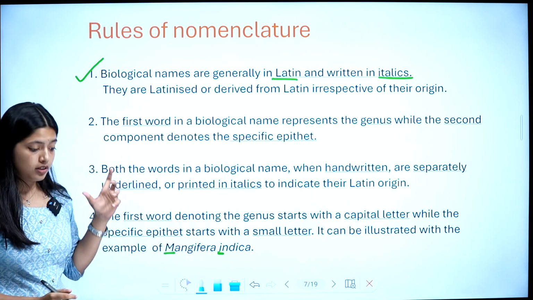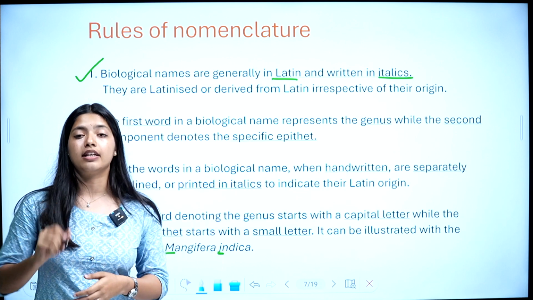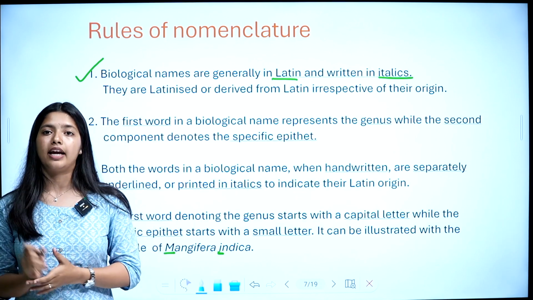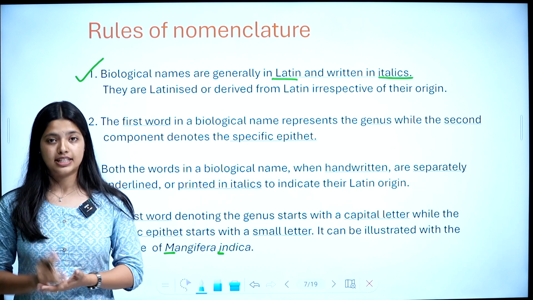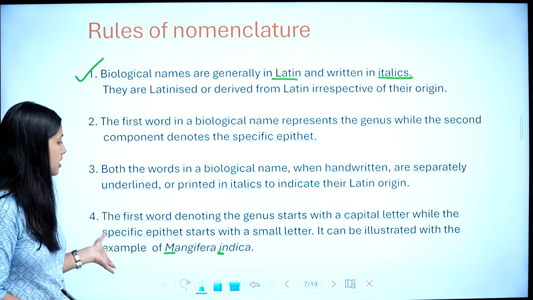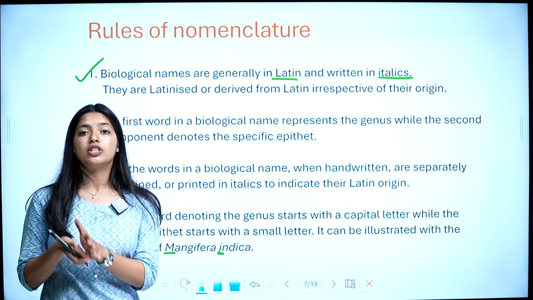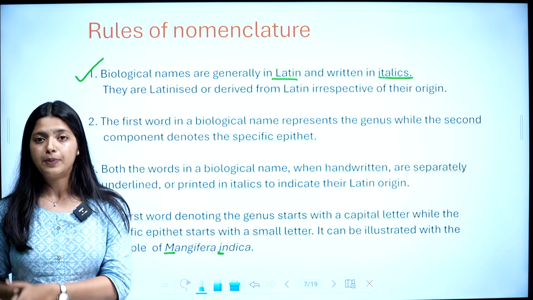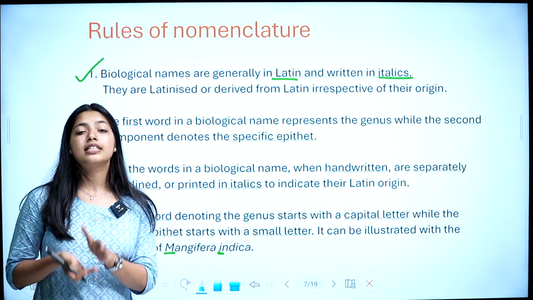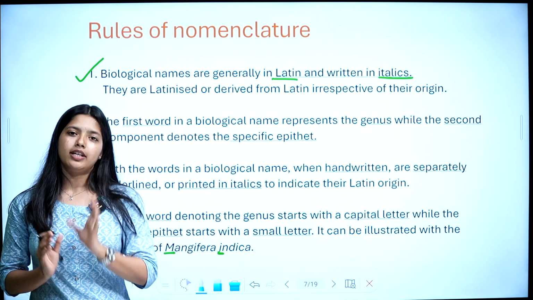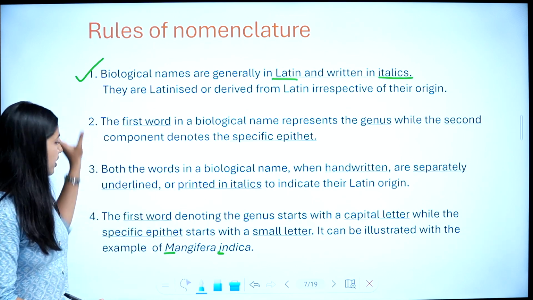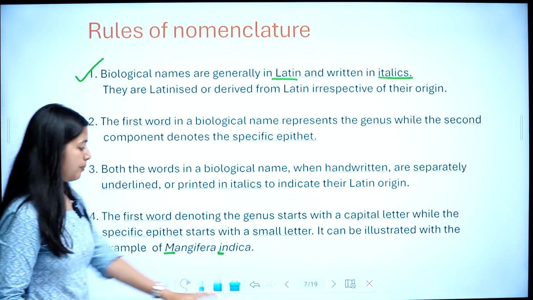When handwritten, both should be separately underlined, and when printed, they should be in italics. Last, the genus name starts with a capital letter and the specific epithet starts with a small letter. Are these four points clear? It's a very important topic.